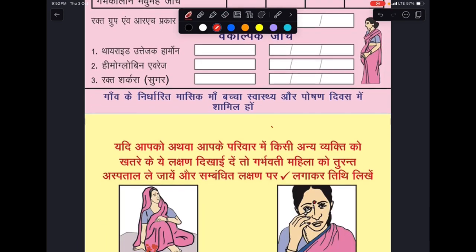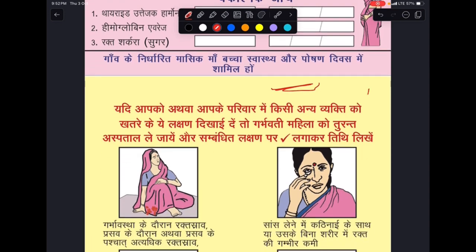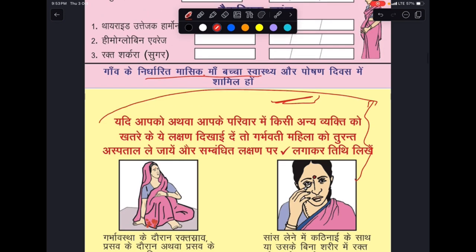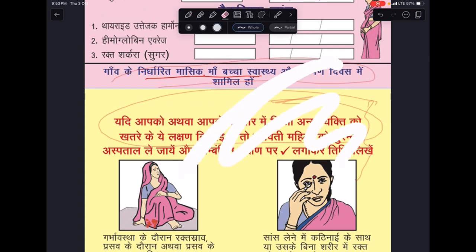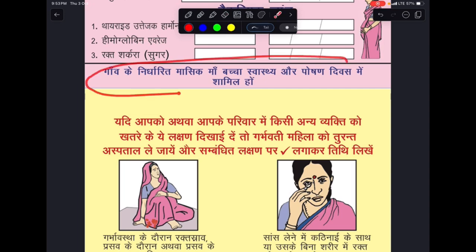So this is, if anyone in your family sees any of these danger signs, take the pregnant female to the hospital immediately. Now I forgot to tell you about the above. What is this saying?